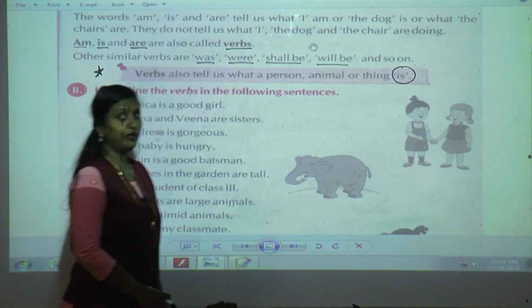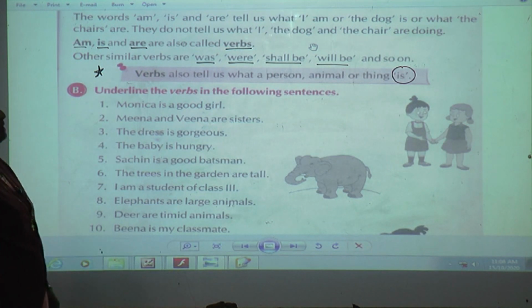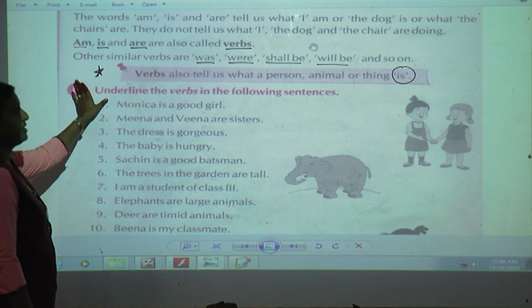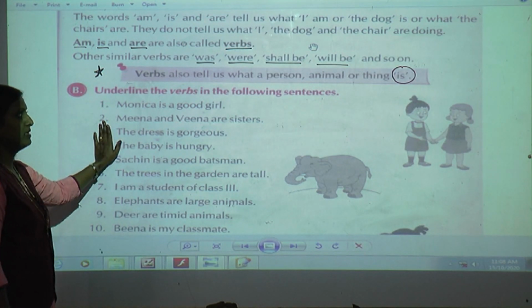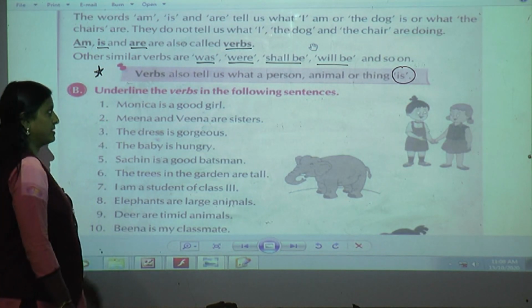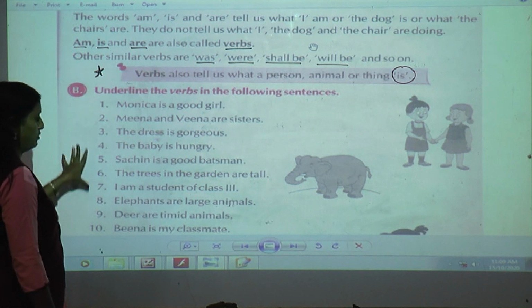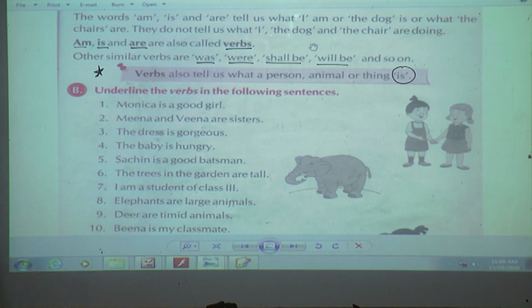So whatever I am telling you to underline or circle, just do it in your book, so that whenever you are going to learn, that will help you understand why the teacher has told you to underline. Understood, students? About the second thing we have learned, what a person, animal or thing is. Yes. Now depending on this, we are going to solve exercise B. Ready?